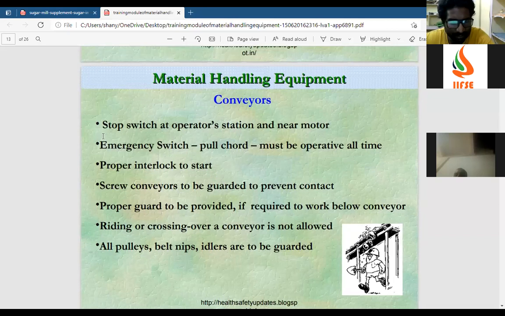This is some of the material mechanical handling equipment. And for conveyors, conveyors is a very important topic. They will ask you. There are 2 minutes of class left. I'll go through all this PPT and I'll give you an introduction to the sugarcane industry in the next class. Don't miss it. And I'll ask people to send you the presentation also.